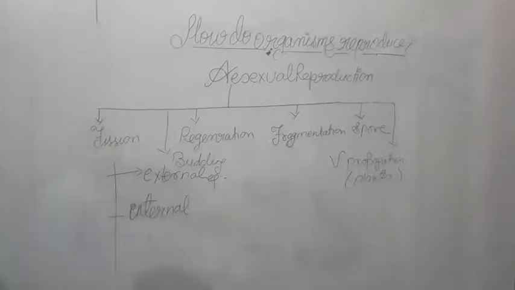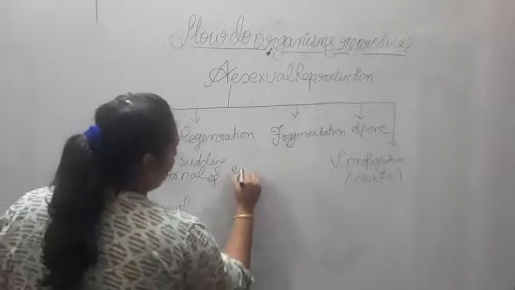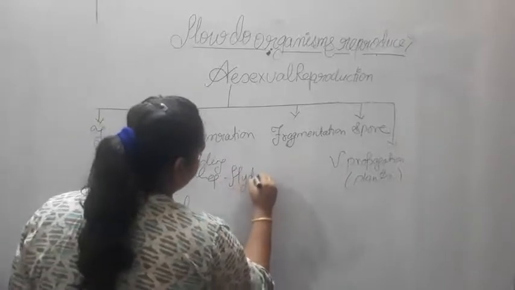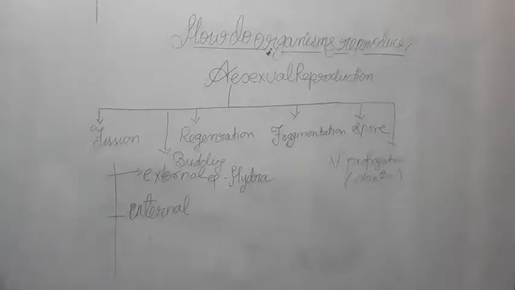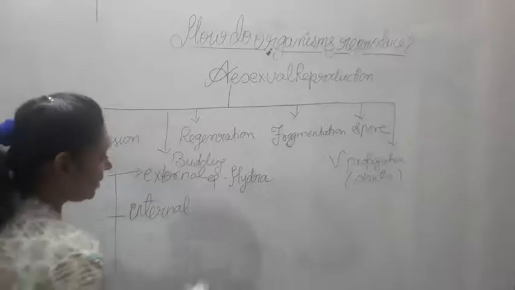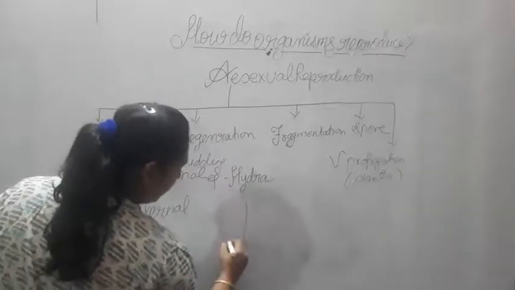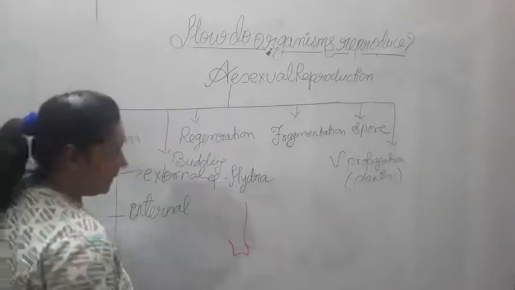For external budding, one example is hydra. Okay, let us see what this hydra says. Now what happens, for example, if this one is a hydra, it is developing.